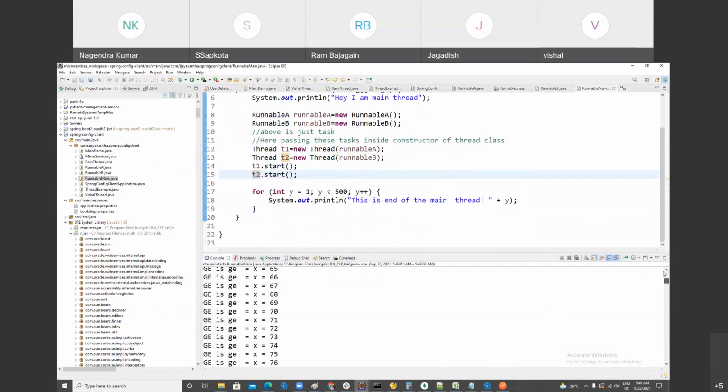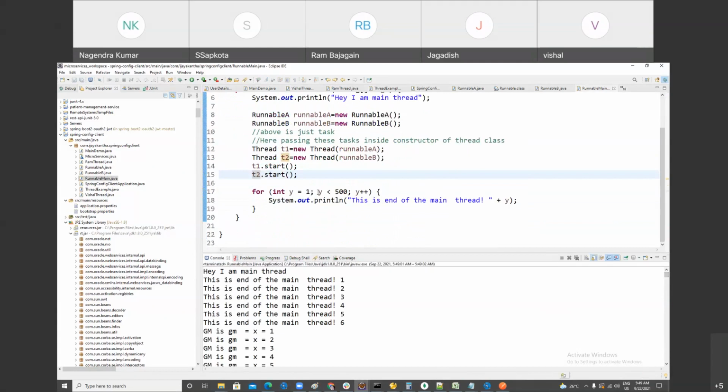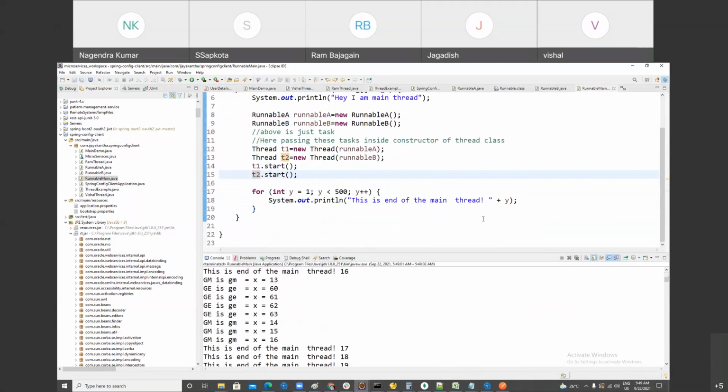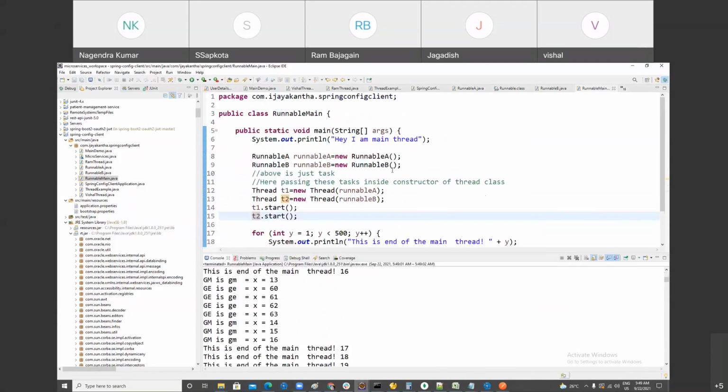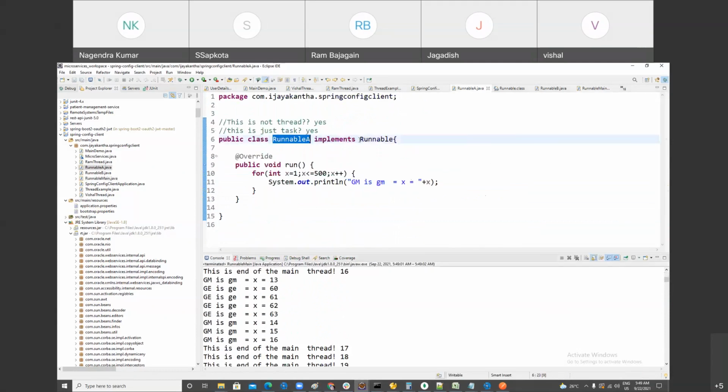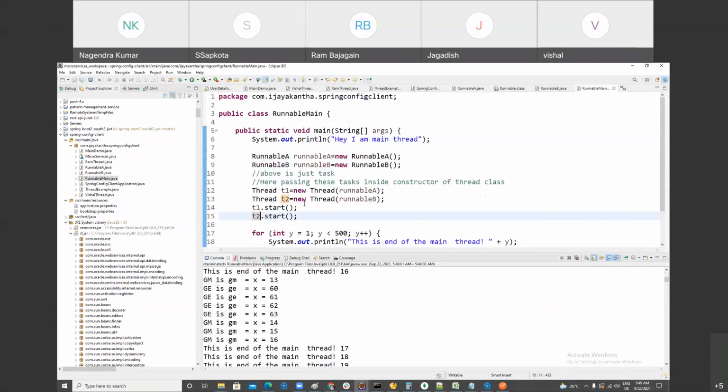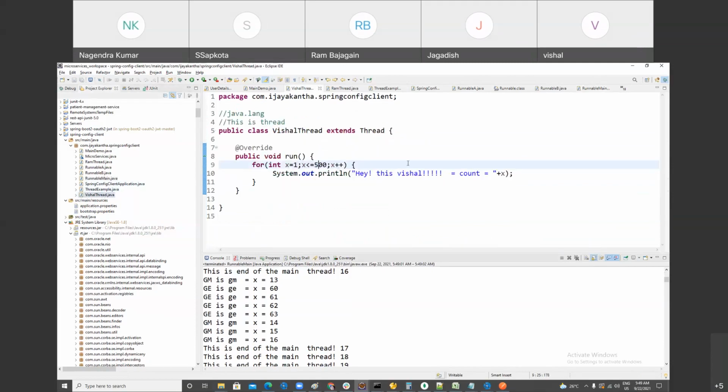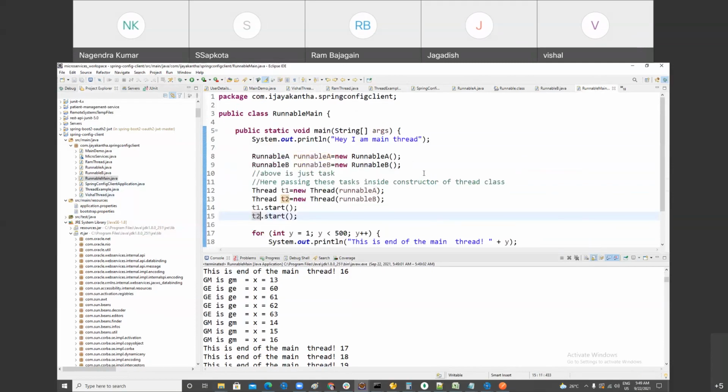These are two approaches, man. First of all, main is executing. Can you see this? Main is able to execute 6 times. Then parallel execution. So what is the difference? The difference is here we are implementing Runnable. Then you are creating an object of thread, passing your task inside the constructor, and starting it. In the first approach, you are extending the Thread class directly.